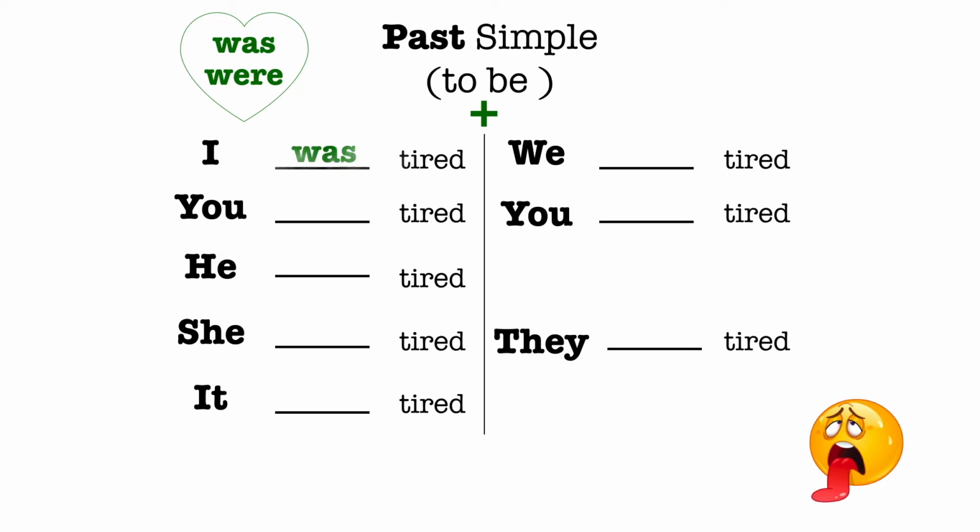I was tired. You were tired. He was tired. She was tired. It was tired. We were tired. You were tired. And they, can you guess? Were tired. Amazing. Now pause the video and copy the table in your copybooks. Read the sentences. Поставьте видео на паузу, перепишите таблицу в тетрадь и прочитайте предложение.